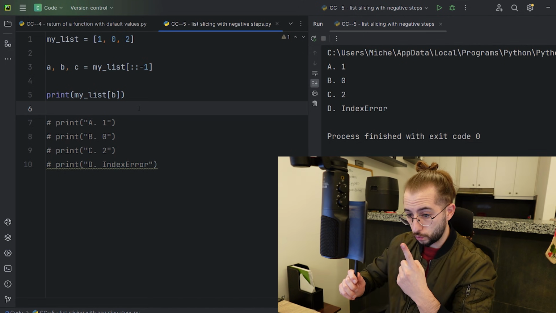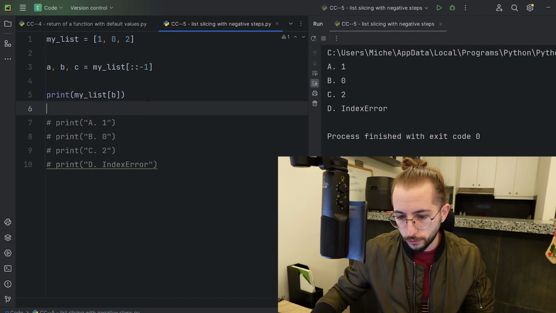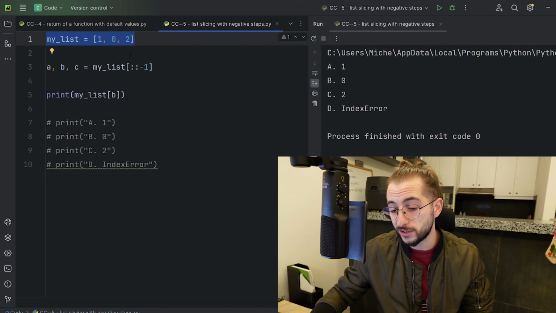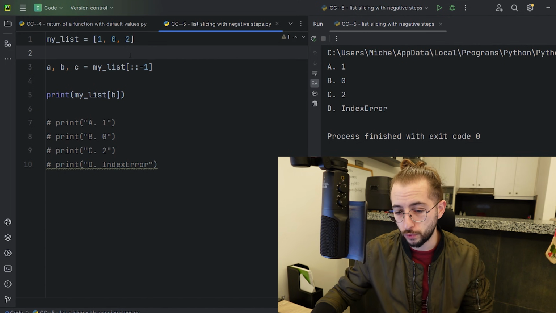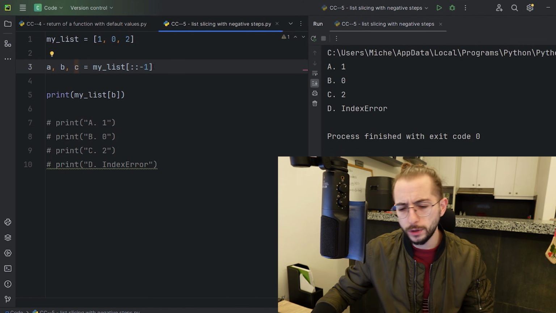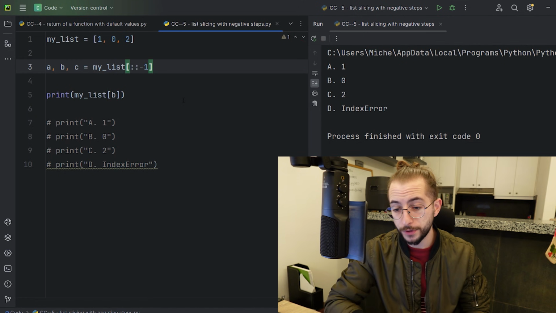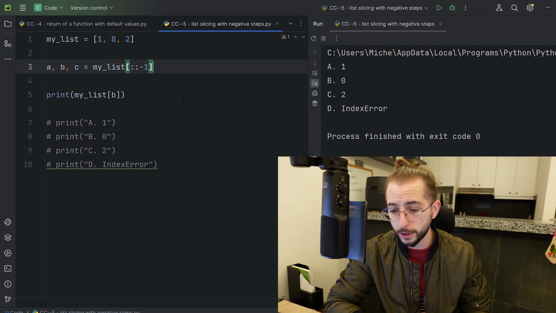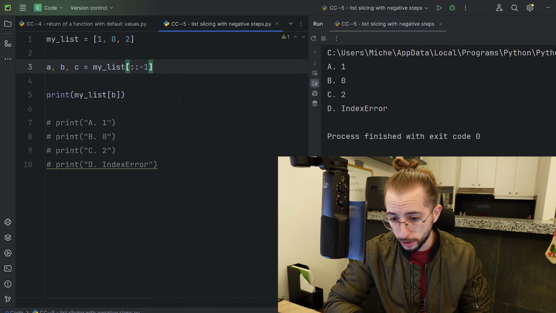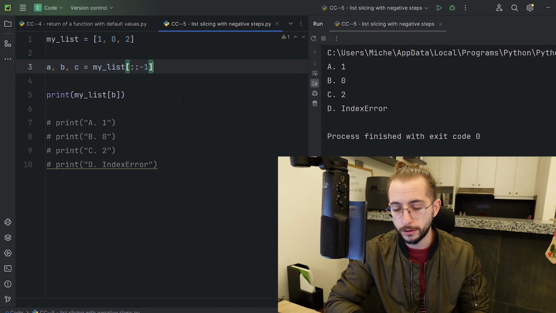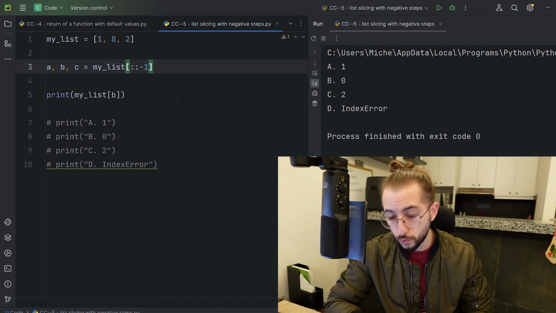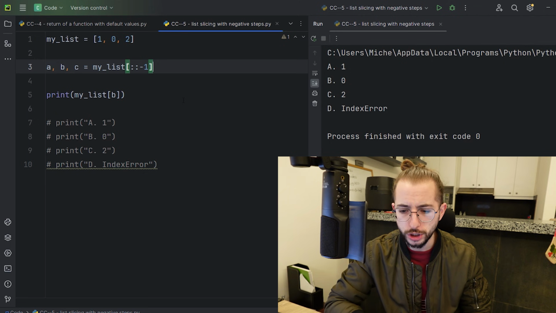3, 2, 1. Let's go ahead and break it down. First of all, we have my list that contains 3 items, 1, 0, and 2. Then we have a, b, c equals to my list, and we'll get back to what this actually means. Then we have my list with this slice. So if you've never seen slicing, I highly recommend that you actually go through the private curriculum, because we delve deep into slicing, working on strings, then on lists, and how important it is, especially when you start machine learning.